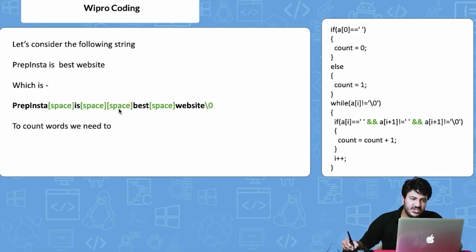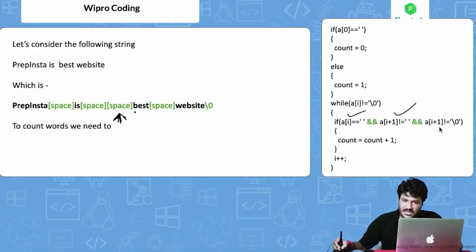Now finally we reach this space here, right? Now a of I is equal to blank space. Yes, this condition is satisfied. A of I plus 1 is not equal to blank space. This is equal to B, right? So obviously this condition is also satisfied. Then finally this last condition, A of I plus 1, which is B, correct? It is not equal to backslash 0. So obviously this condition is satisfied.